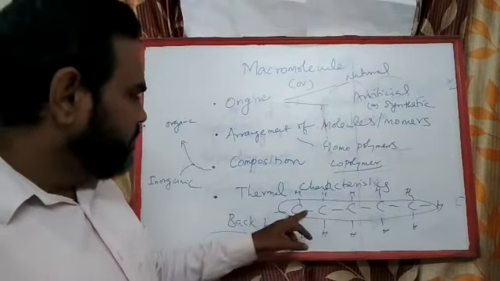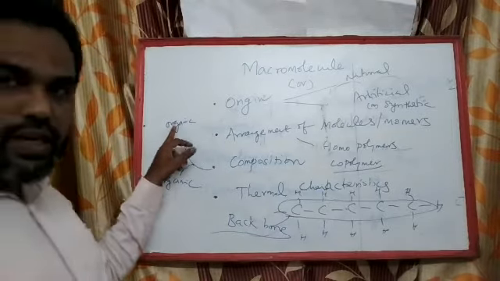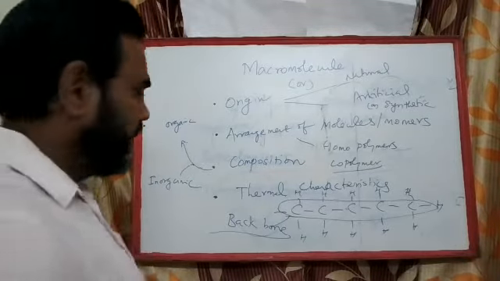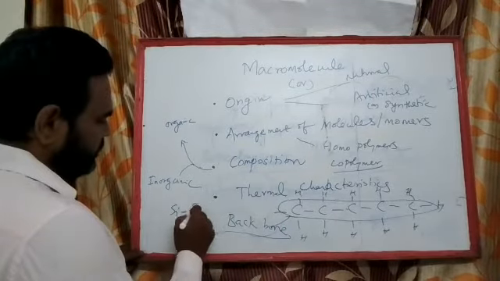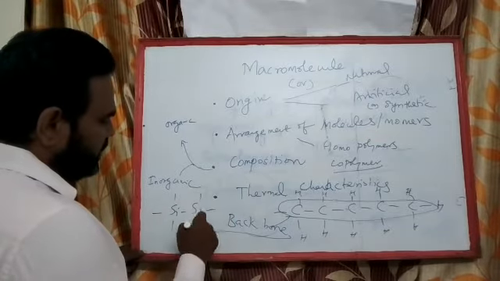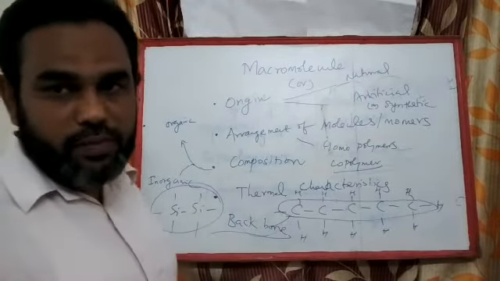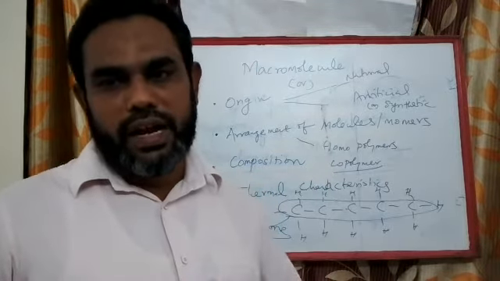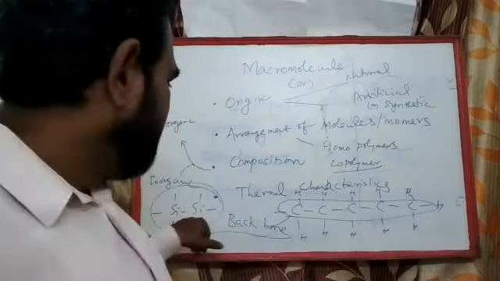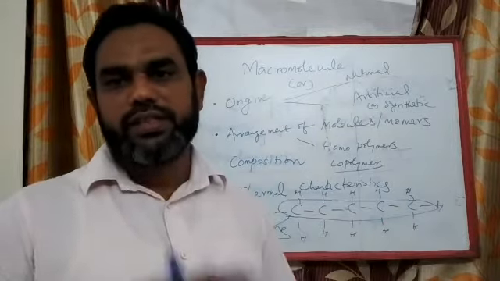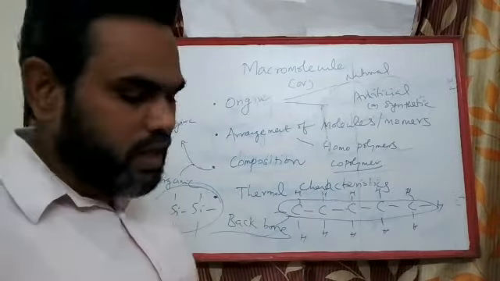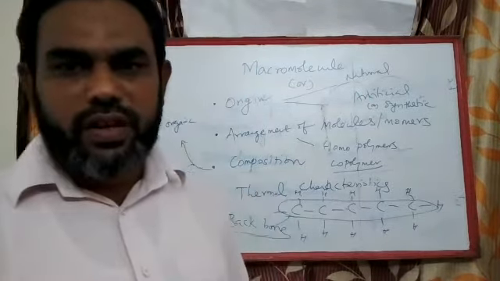So if this backbone is made up of carbon, it is called an organic polymer. If this material is other than carbon, like silicon, if it is made of silica, it is called an inorganic polymer. Glass materials are nothing but a polymer. They are called inorganic polymers, which have silica in the center, with hydroxyl or hydrogens on the sides. So this is the third classification, and the fourth classification is based on the thermal characteristics of a polymer.